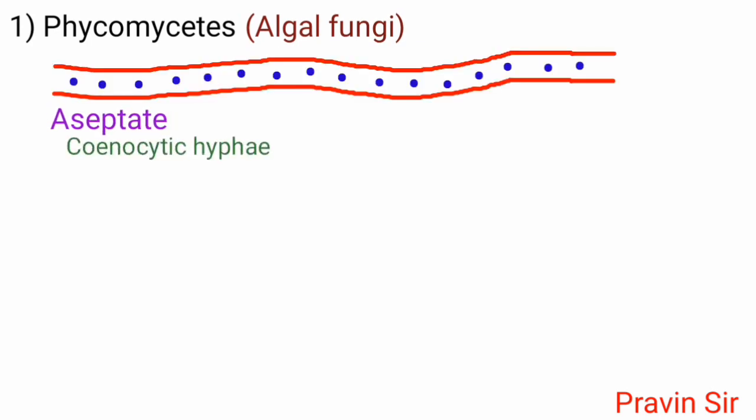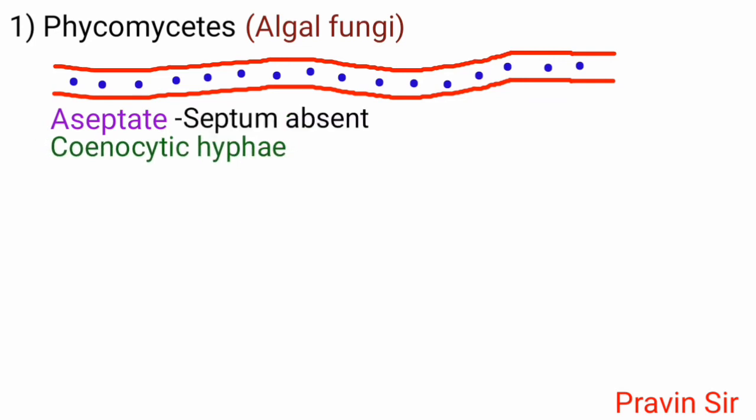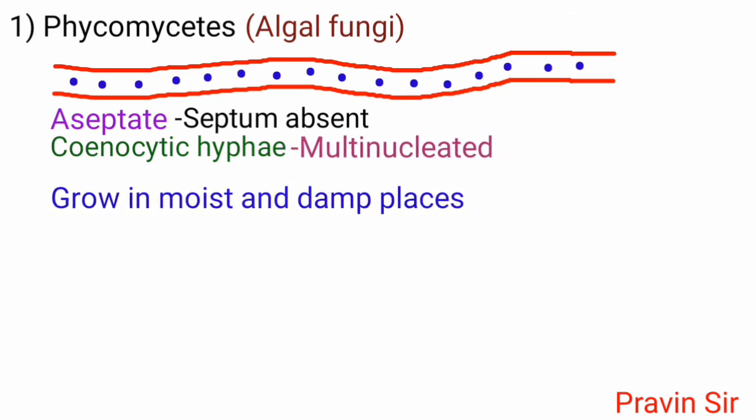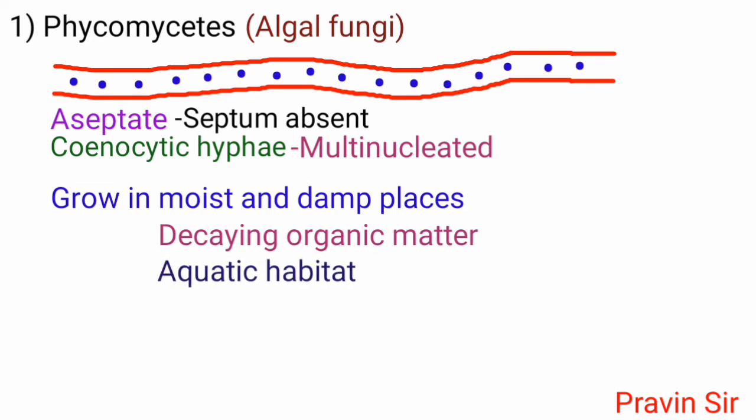Phycomycetes. Members of this class are commonly called as algal fungi. They consist of aseptate coenocytic hyphae. Septum is absent and it is multinucleated. They grow well in moist and damp places, on decaying organic matter, as well as in aquatic habitat, or as parasites on plant.